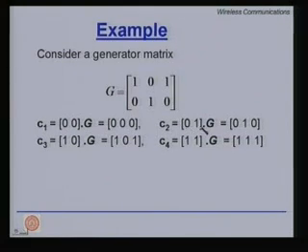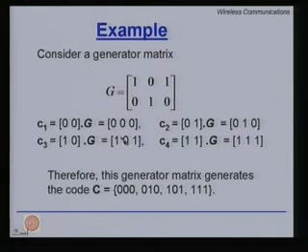If you take the other 2 bit input 01 and multiply it with G, you get 010 and so on and so forth. So, for the 4 possible 2 bit inputs 00, 01, 10 and 11, you have the 4 possible outputs. Therefore, this generator matrix generates the code 000, 010, 101 and 111.